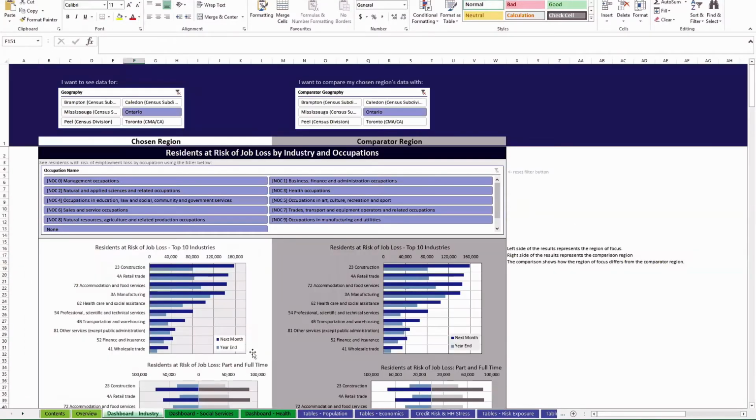Next, we have dashboards. This is a way for you to interact with the data, visualize it, and get a feel for the shape of it. In this one, for example, we've allowed you to compare two regions to one another. You can filter the data by industry and see how that changes the figures. We'll go into that later. They're organized by topic. Here, for example, we have things related to industry, then you have social services and health. These tabs in purple or blue are more detailed tables.